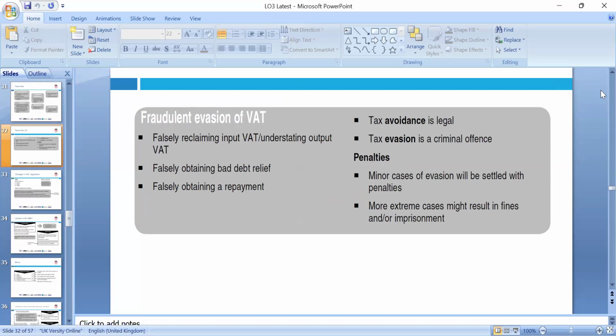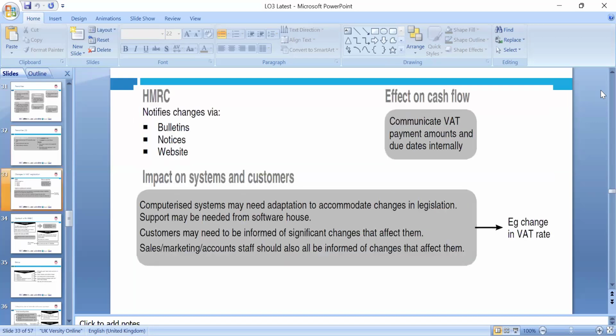Fraudulent tax evasion, we know, it can be fined: falsely claiming, understating the output VAT, falsely obtaining the bad debt relief, falsely obtaining the repayment. Tax avoidance is illegal. Tax evasion is a crime. Yes, so we can look around the penalties: the minor cases of infraction will be settled with penalties, but more extreme cases will result in a fine or imprisonment.